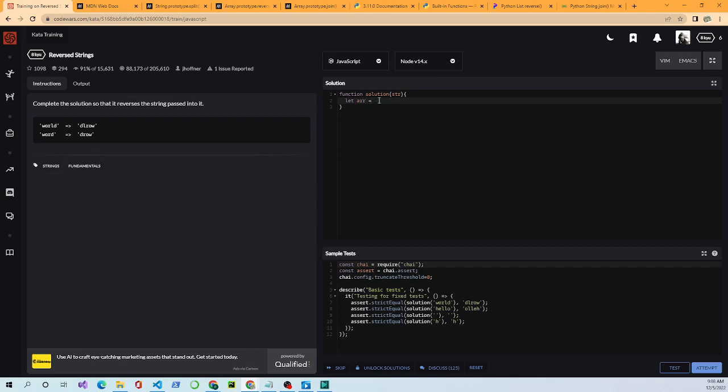We'll set it equal to str.split. Split is a string method that will break down the string, and it can really be based on a lot of stuff. As you see, for an example, I have a single space in here, so this will separate the string down into characters. Okay, and then we're going to use a couple of array methods too.